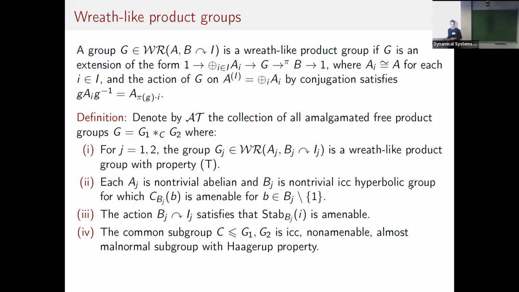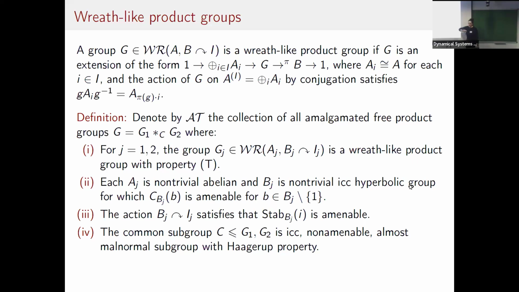The non-trivial abelian groups allow you to transfer some of these W star superrigidity properties into some orbit equivalence problems. So that's why it's useful. And there are many results by Popa on Bernoulli actions. These ones are not Bernoulli actions, but they are very similar to them. These Bs are non-trivial ICC hyperbolic groups.